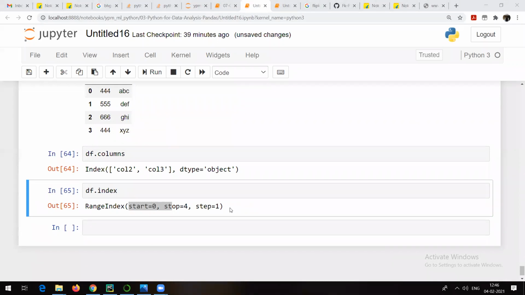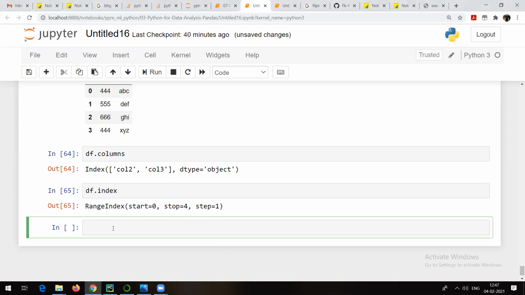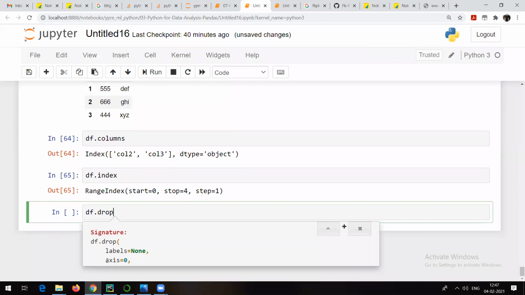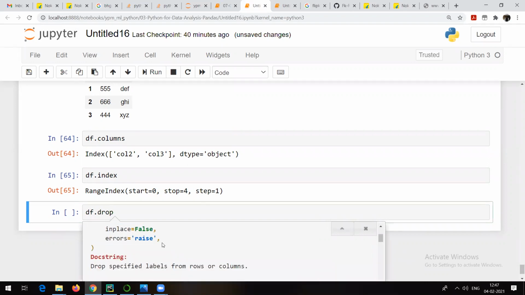Okay, Ramava is asking then what is the difference between drop and delete. So you can check in case of drop, by default it is not going to remove anything permanently. If you can see this, right? If you try to run it, you will see that it is not going to delete something permanently. And one more thing is that in case of drop, you have some other options available which are not there in case of delete. You can check this. See, you have something called axis in case of drop. Are you getting it, Ramava? This is the difference. See, in case of drop, inplace is also available.